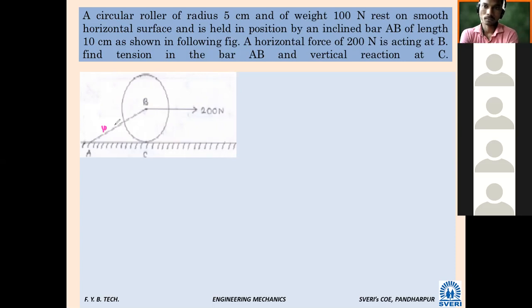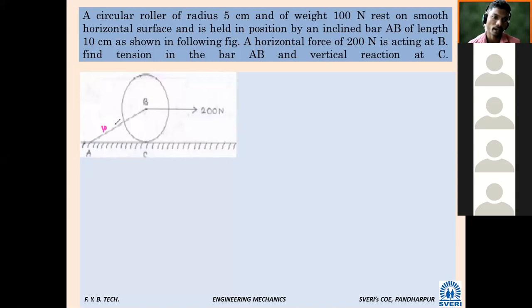It is kept at position. AB हा बार आहे, 10 सेंटीमीटर लांबी आहे, तो जागेवरती ठेवलाय, and it is also pulled by 200 Newton force. So if you see a free body diagram, so total how many forces will be there in this? किती फोर्सेस असतील? Three forces. Total three forces: 200 Newton, reaction at C, and the tension in the bar.